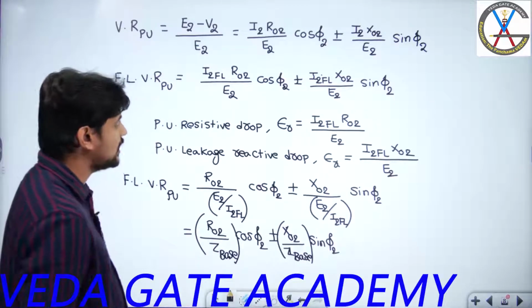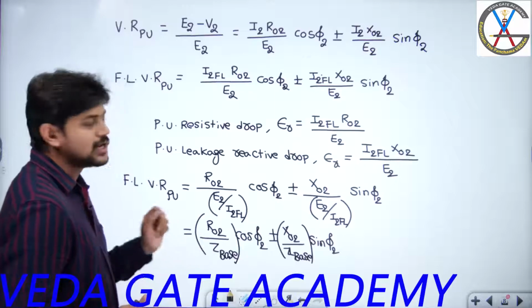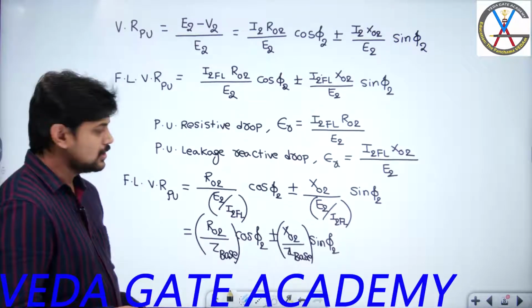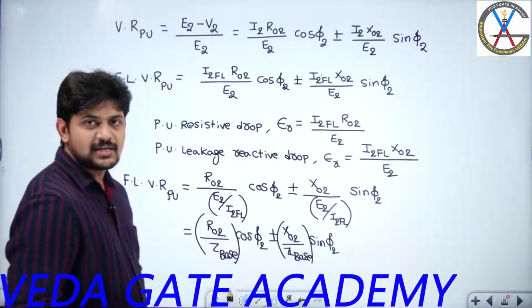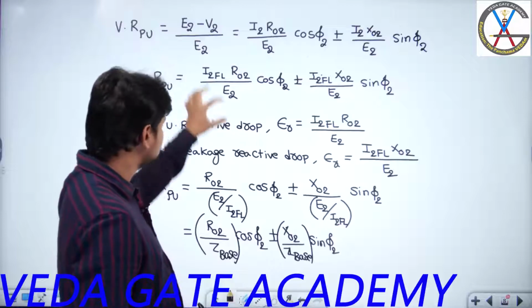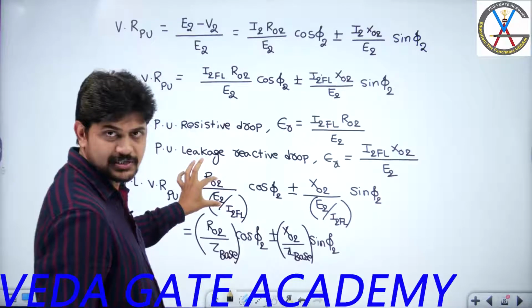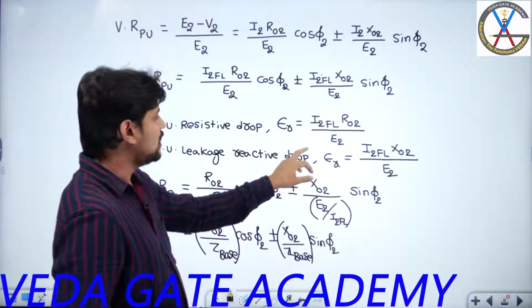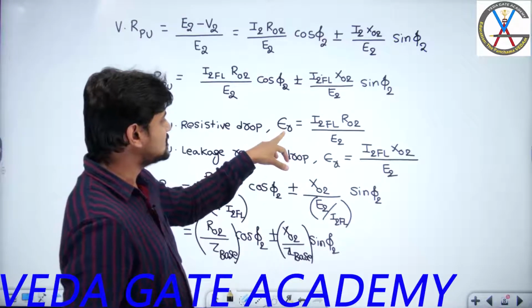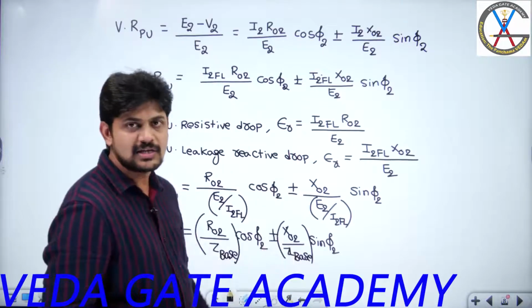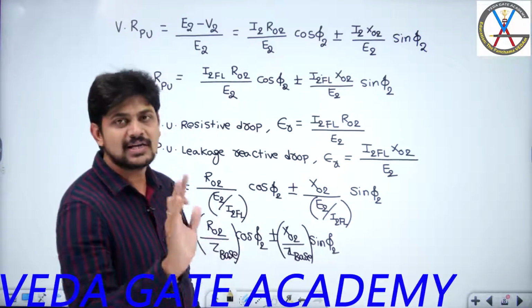This is per unit resistance and this is per unit leakage reactance. Are you following? So R02 by Z base I can replace with R per unit, same as ER, because I am getting this expression from this one only. In some textbooks they use the notation ER and EX, which is nothing but per unit resistive drop or per unit resistance, and EX represents per unit leakage reactive drop or per unit leakage reactance.